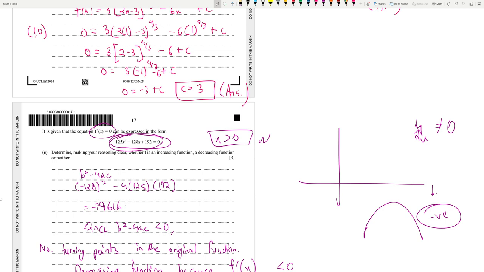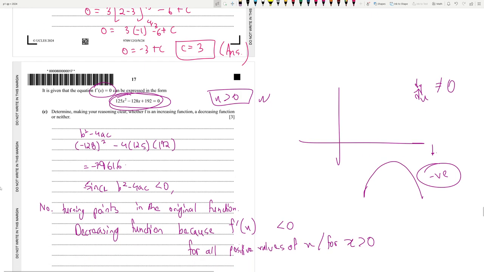125 on your calculator, minus 128, 192. The roots are imaginary. What does that mean? It is never 0. Okay, since the determinant is less than 0, it is imaginary. That means it never touches 0. And what does that mean? Since dy by dx is never 0, that means there are no turning points. So since the determinant is less than 0, roots are imaginary. So there are no turning points because dy by dx can never be 0.